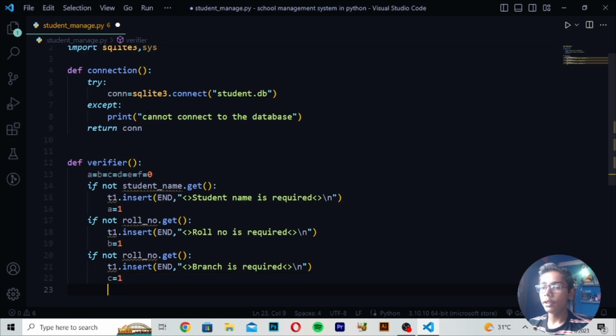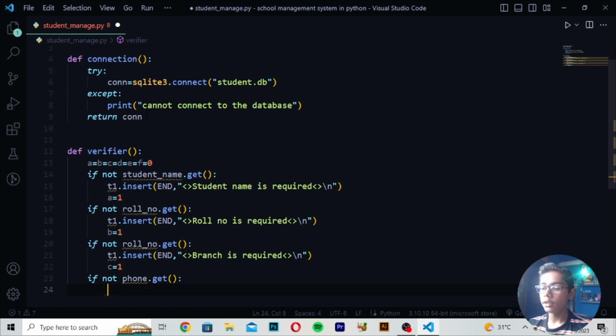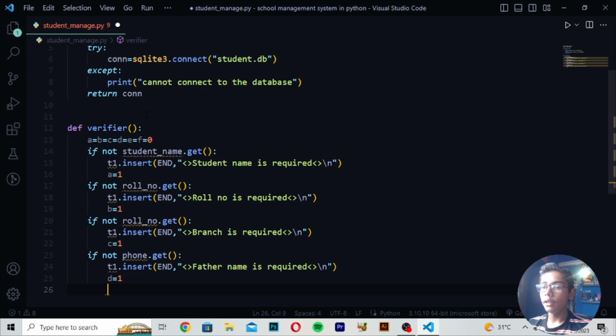Write here c is equals to 1. Write here if not. Then write phone dot get and make this bracket here. Then I will be now just writing here t1 dot insert. And here I will be just writing end comma. And then you have to make this tag. Write here father name is required. And then you have to make this tag. Close this tag here. Then write here d is equals to 1.